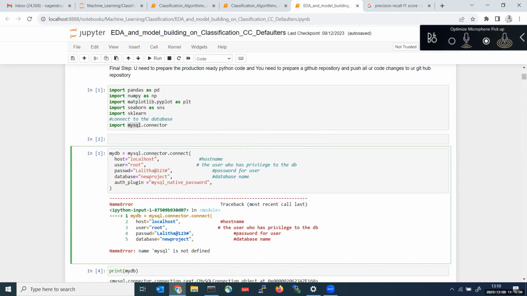And this localhost, in real time, you will get a host address in place of localhost, something like 192.11.12.8.5. And for user, you will get usernames like root, admin, or something else, and you will get passwords also. These credentials will be provided by the DB engineers, don't worry. In real time, you can check with them and they will provide the database credentials.